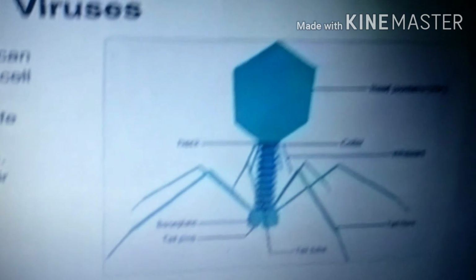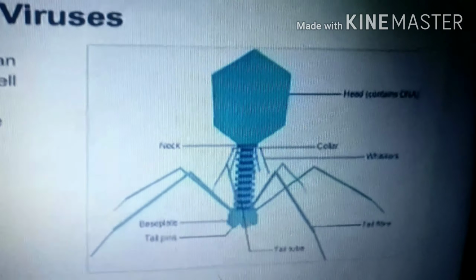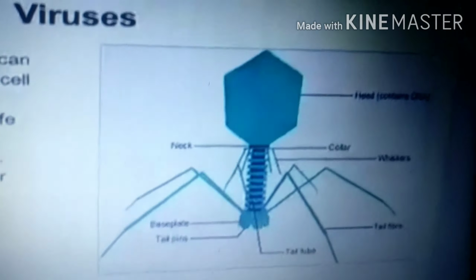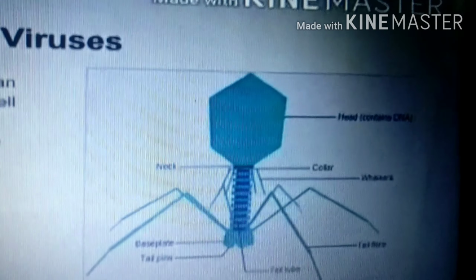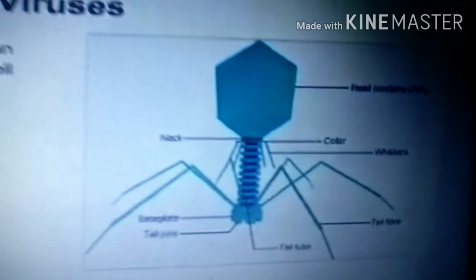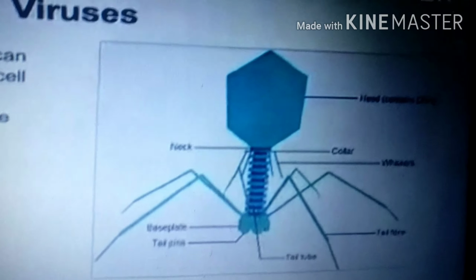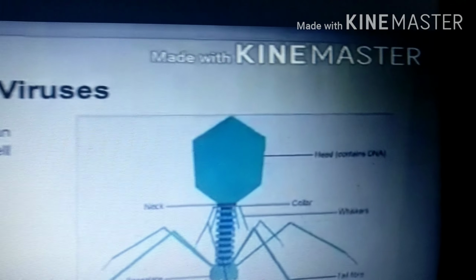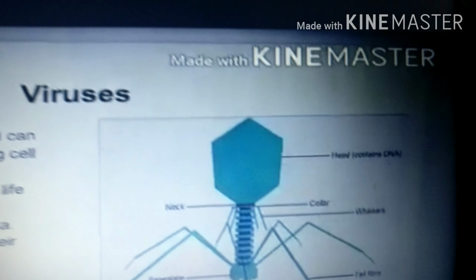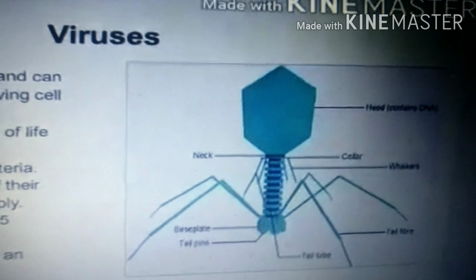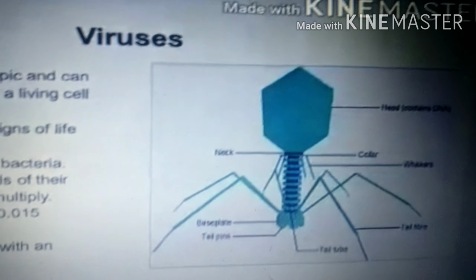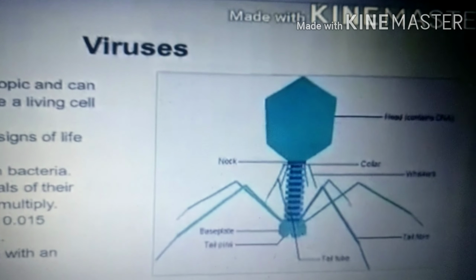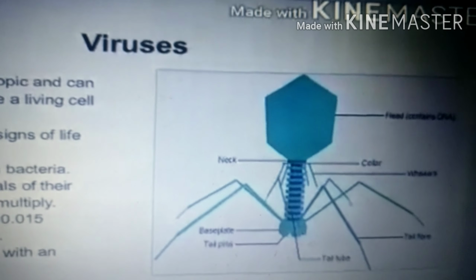Viruses are submicroscopic and grow and multiply inside a living cell only. They do not show any signs of life outside of living cells. They cannot grow outside of living cells. What does it mean? These microorganisms can multiply and grow only inside a living cell. If they are outside, they cannot grow. A virus can infect even bacteria also.